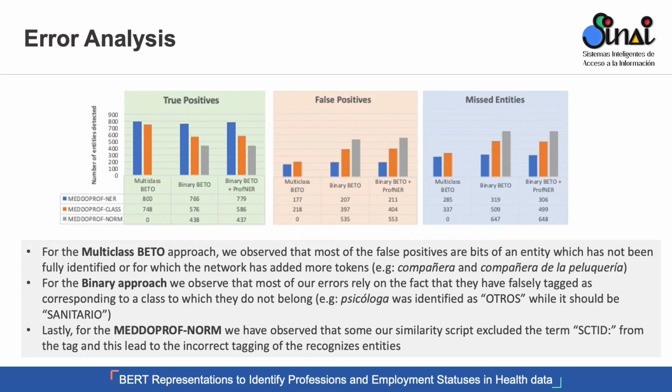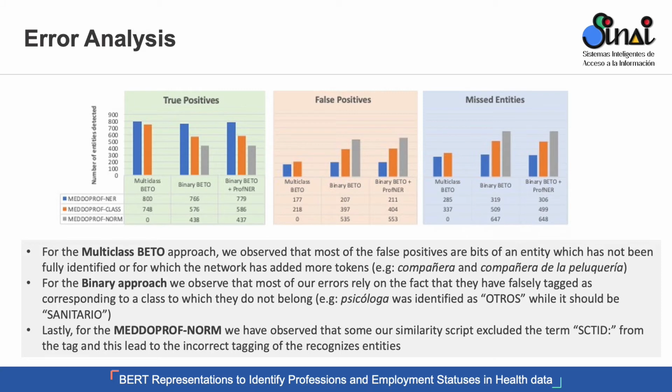For example, for the entity compañera, we identified it as compañera de la peluquería. And sometimes it happens the other way around. That means that if the entity was composed of more than one token, we only identified one or two of them.